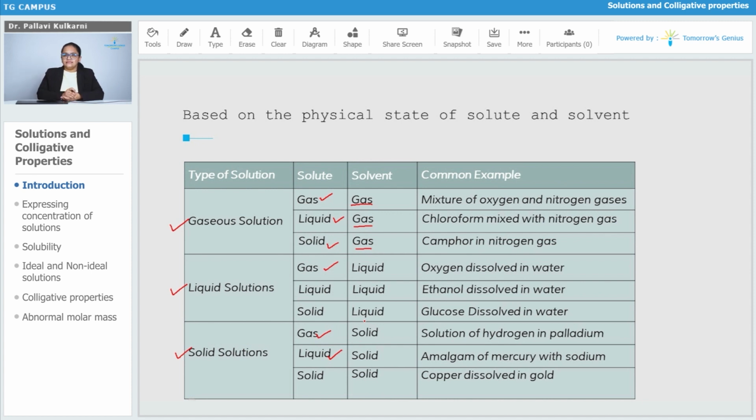So these are the examples of liquid in solid type of solution. And the last type, both of them can be solid. In that case alloys are the example, or any two metals when they are fused into each other, that will be the mixture called solid in solid type of solution. Alloys, we know, are nothing but a mixture of a variety of metals into each other.